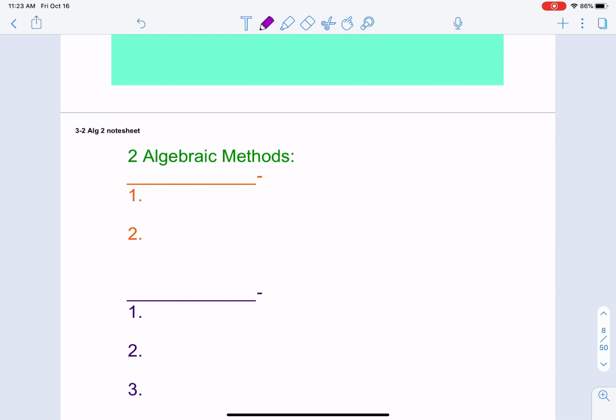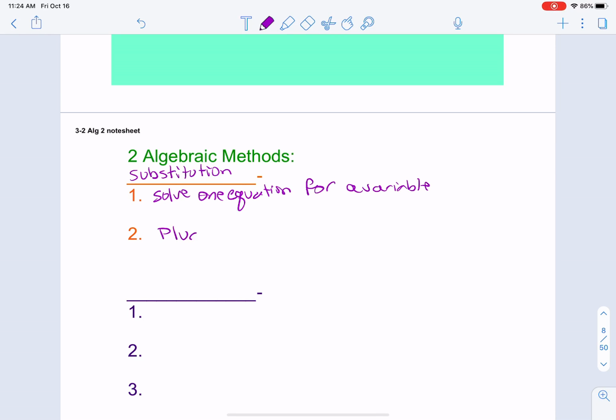So the first method we're going to talk about is substitution. In substitution, you're going to solve one equation for a variable, and you're going to then plug that information into the other equation.